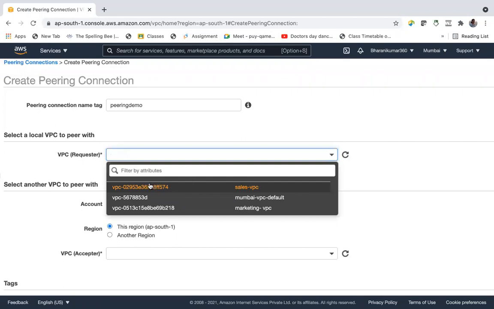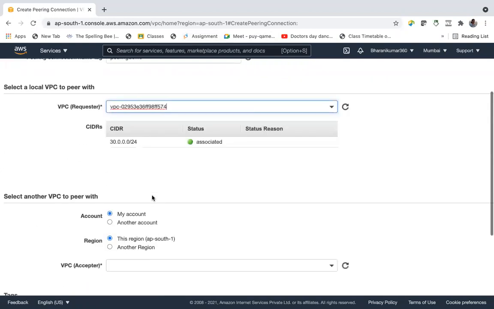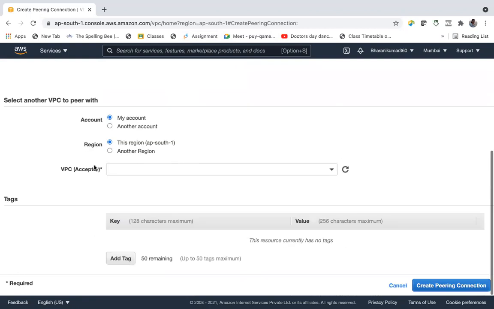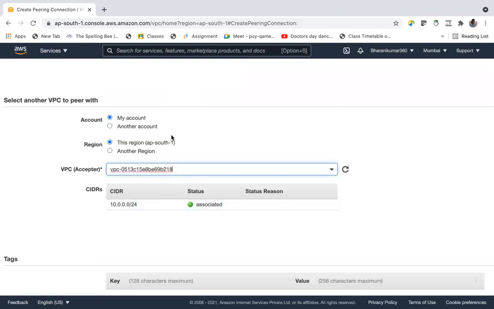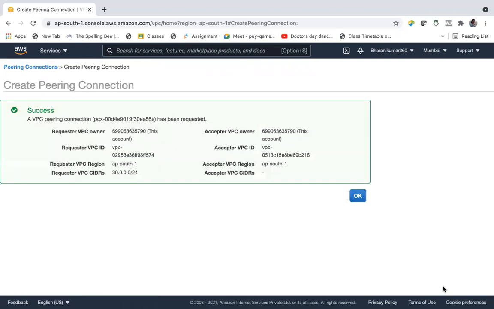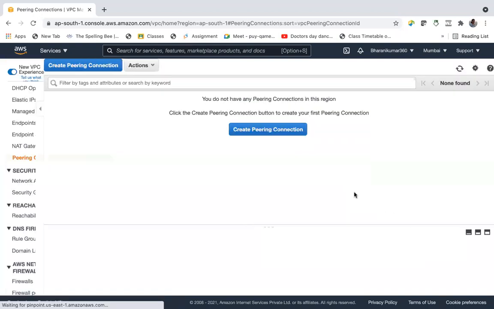Let's say sales VPC is the requester, and this is the CIDR range, and the acceptor VPC is marketing. So sales VPC is raising the request and sending it to this marketing VPC. Create peering connection.